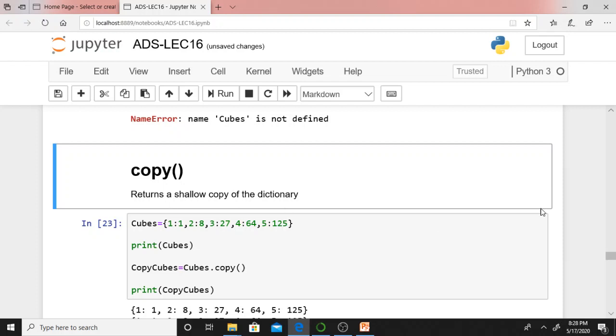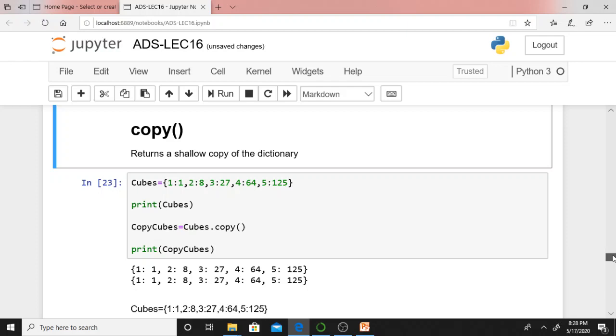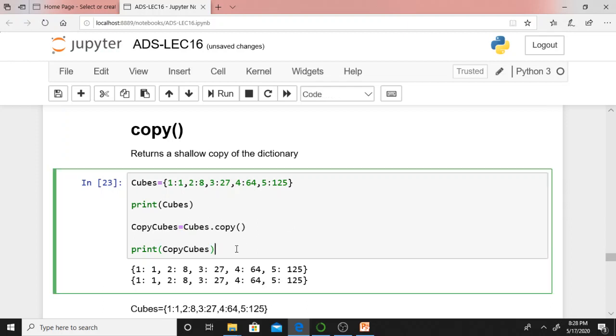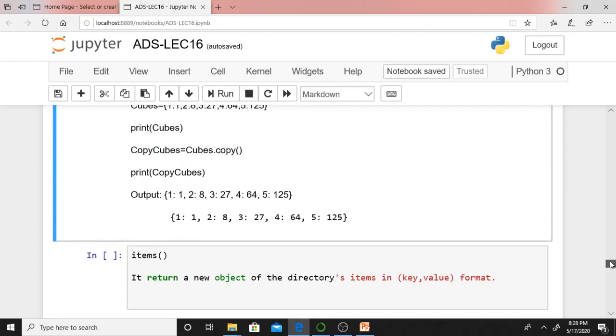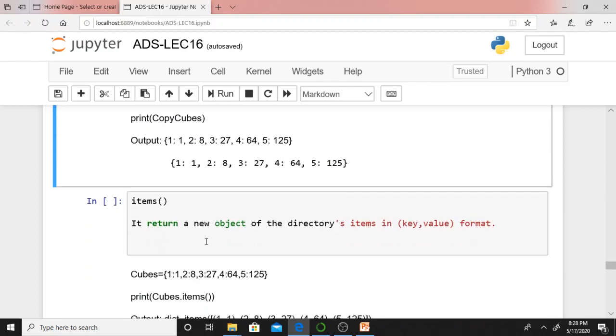Shallow copying can be done by using the copy method. There is a dictionary, cubes dot copy. I'm keeping the copy in another dictionary, copy cubes, and displaying the elements. It is simple and straightforward. Anybody can understand. There is nothing new, nothing complicated.